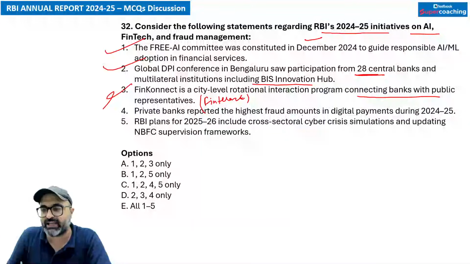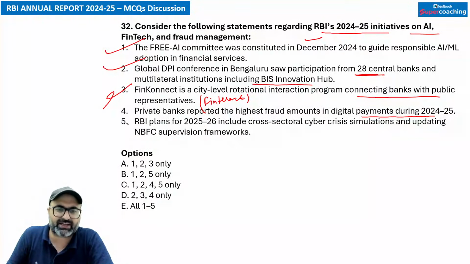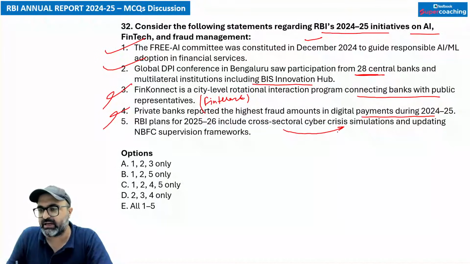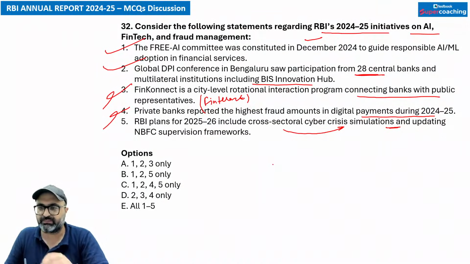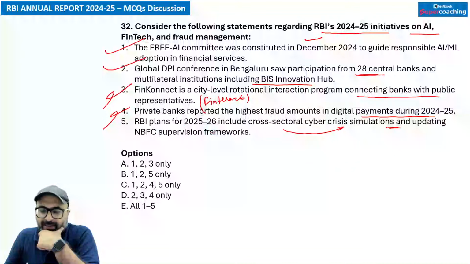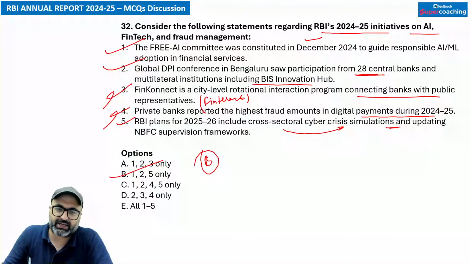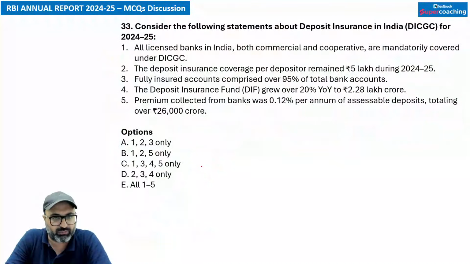Private banks reported the highest fraud amount in digital payments during 2024-25. No sir, public sector banks have reported the highest fraud amount. So in that case, the fourth statement is wrong. RBI plans for 2025-26 include cross-sectoral cyber crisis simulation and updating the NBFC supervision framework. That is correct. So the answer is going to be 1 2 5. So B option is the correct answer. Mark the third and fourth options as wrong.